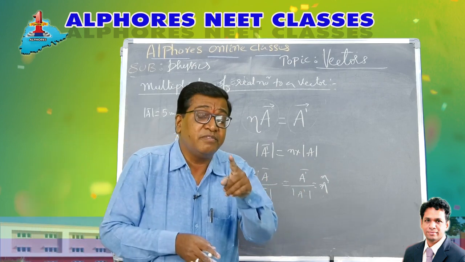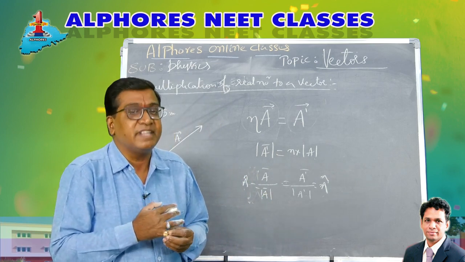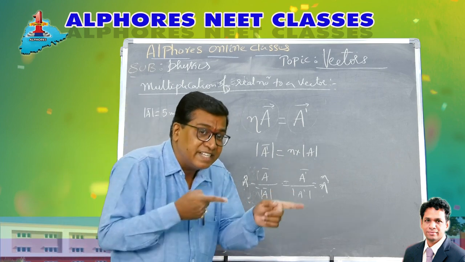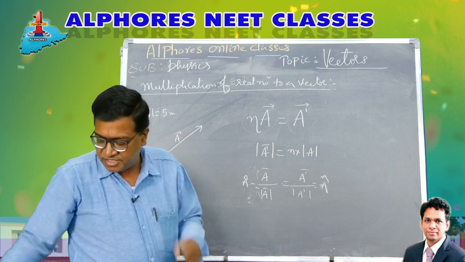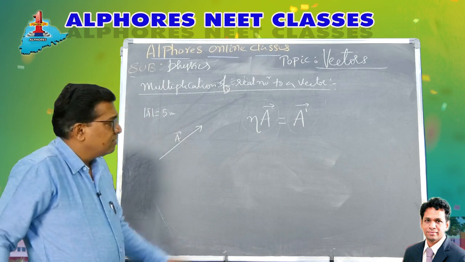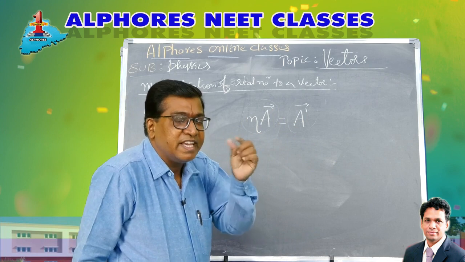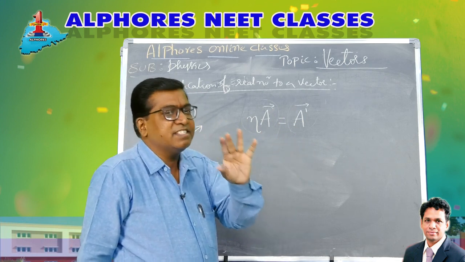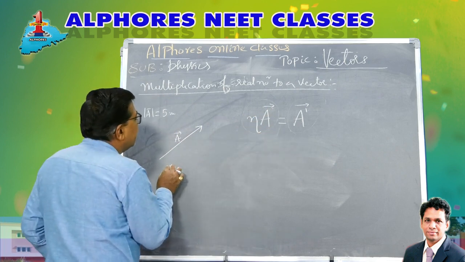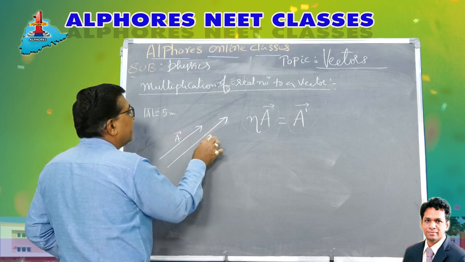Unit vector actually depicts the direction of the vector. I was telling you, the unit vector is used to specify the direction. It is meant for direction. So their unit vectors are the same, in the sense that the direction is the same. Magnitude has changed. So if a vector is multiplied by n, then n a bar yields another vector a dash bar, such that the magnitude is changed n times, but the direction remains the same.